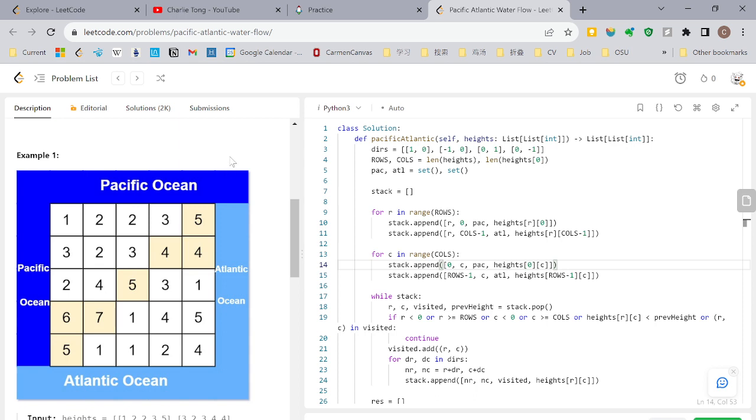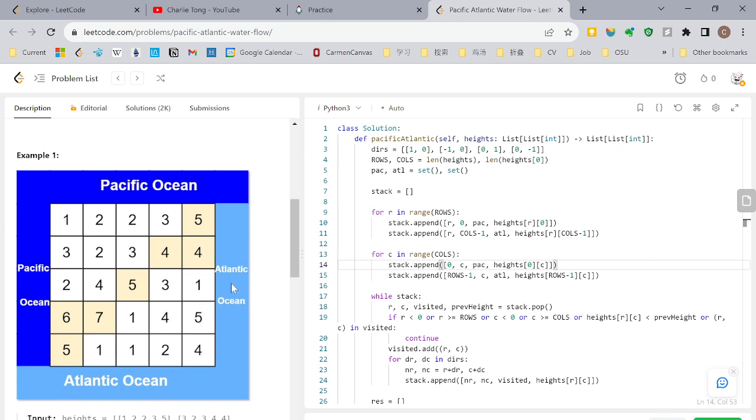However, we're trying to use another way to make things easier and decrease the total time complexity by starting from the edge of this graph, because every edge is connected to a certain ocean, which we could split our conventional visit set into two different ones.